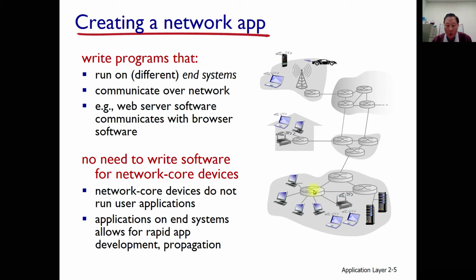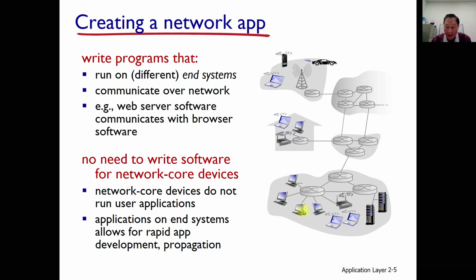Usually for that kind of application, we don't need to write software running in these network core devices. Applications on end systems allow for rapid application development and propagation.